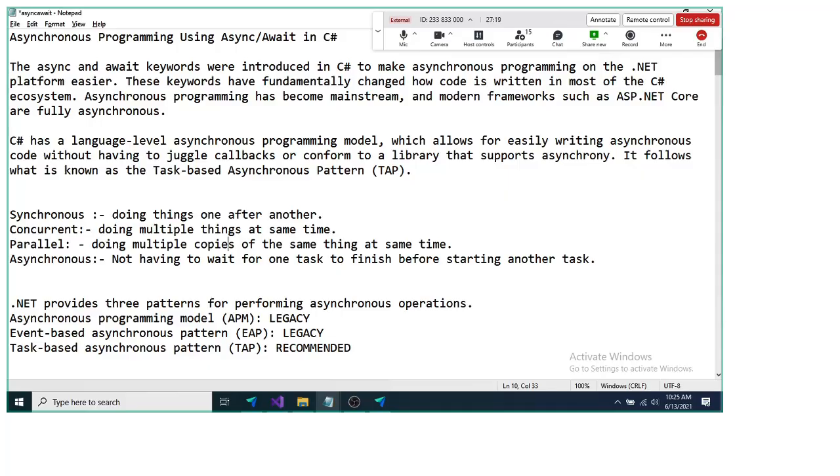So in asynchronous, we can start any task anytime, anywhere. We do not need to wait for the finish or end of any other task.